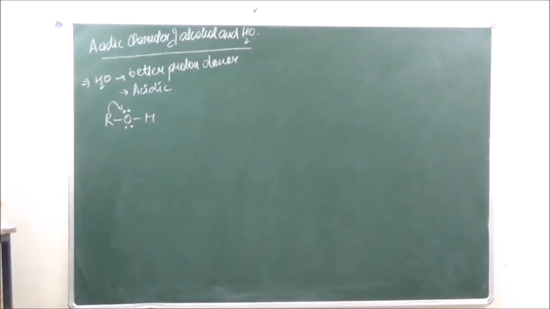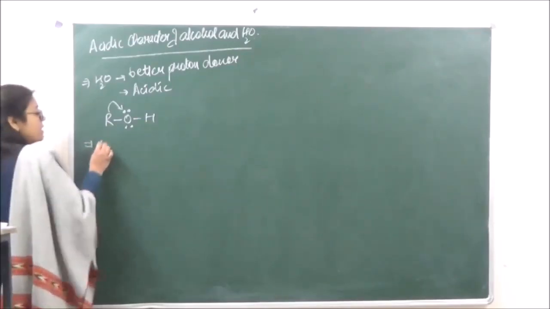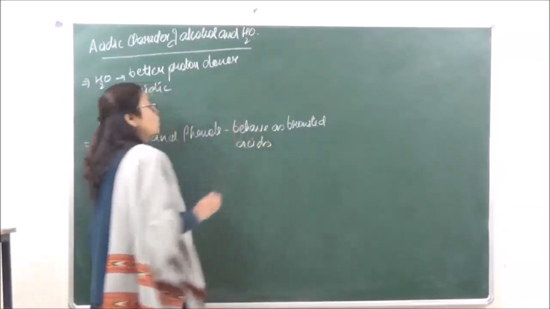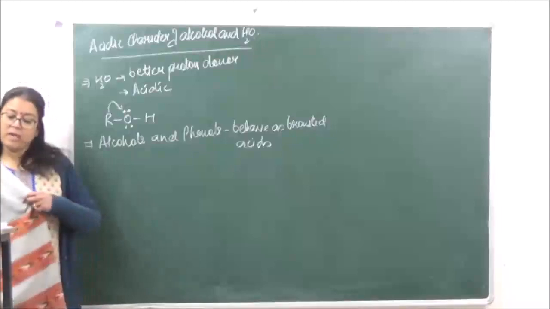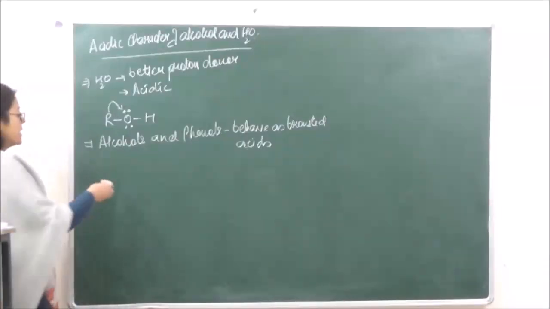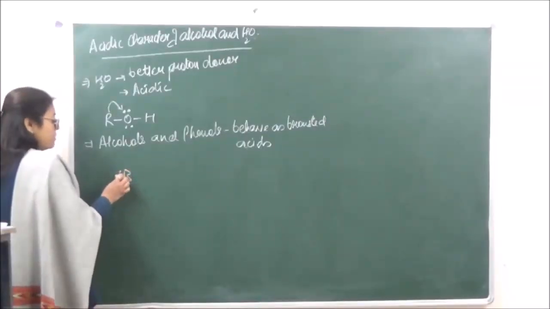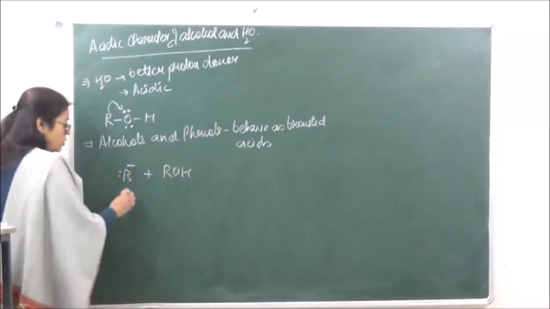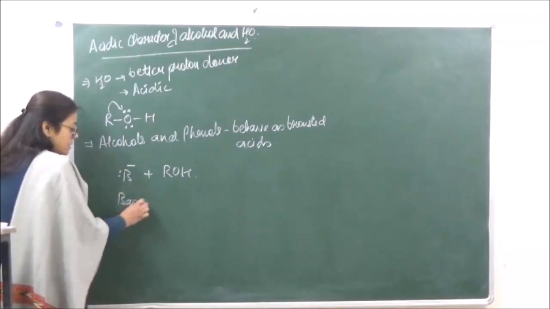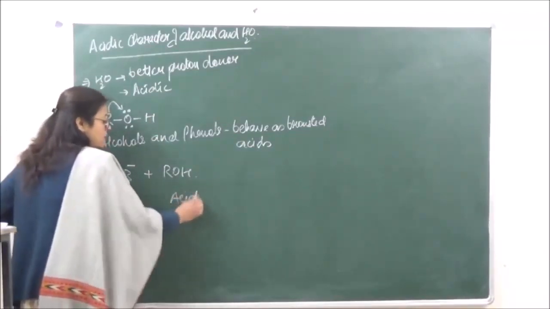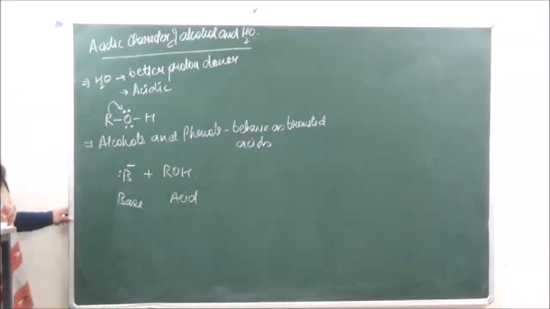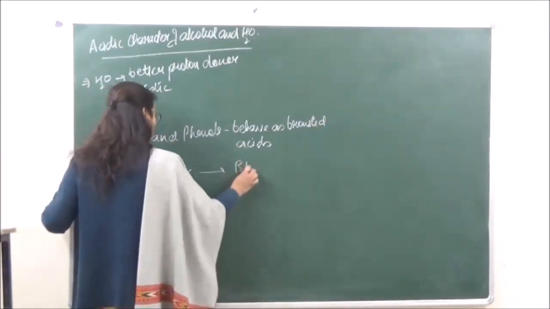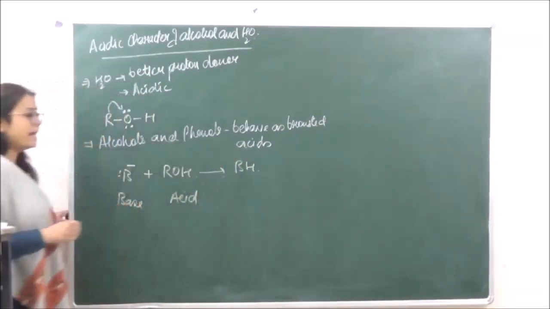Also alcohols and phenols behave as Bronsted acids. Bronsted acid means that if we have a base and we are reacting it with an alcohol, over here this is the base and this is going to behave as an acid. Then we are going to get a conjugate acid over here.